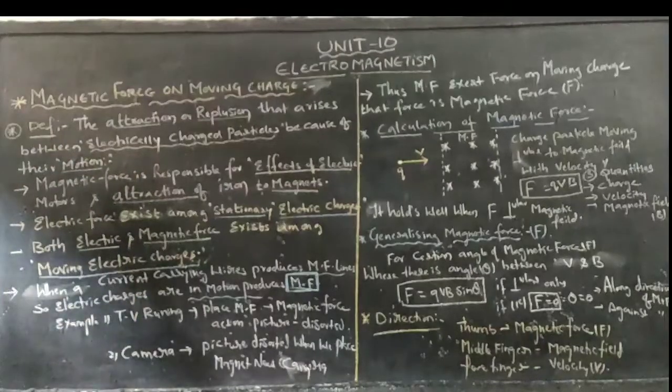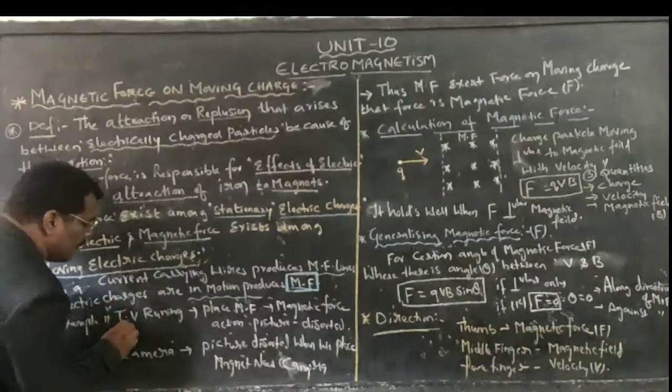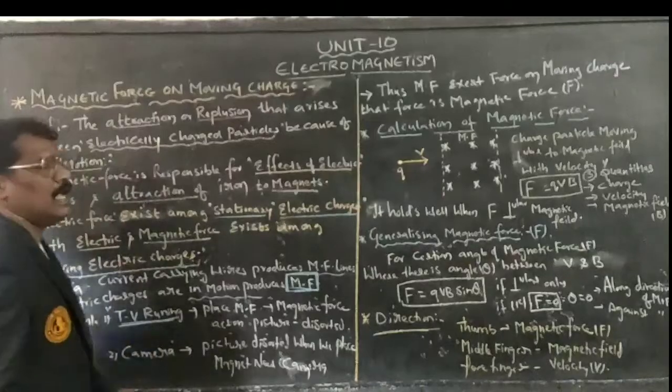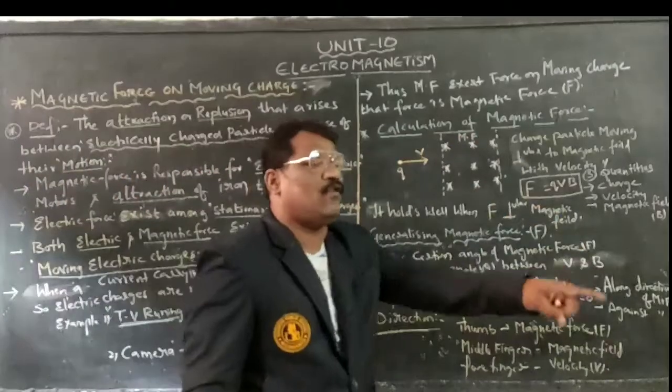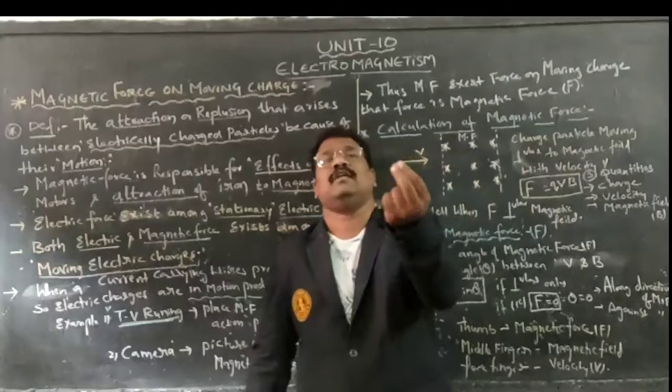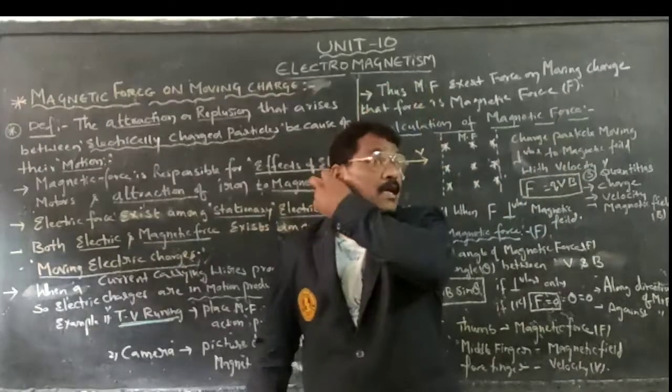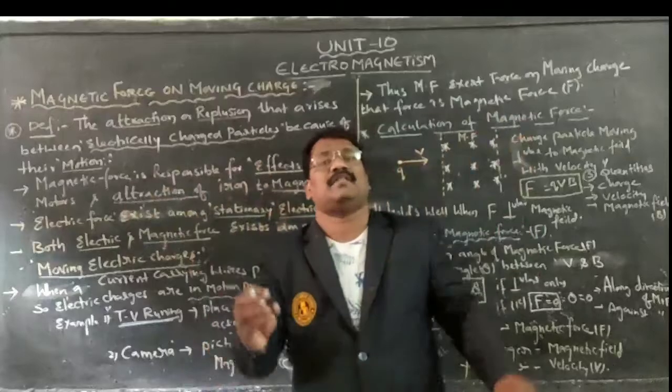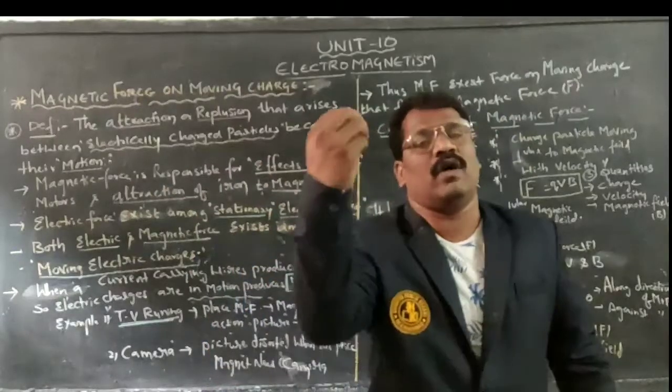That force is called magnetic force. Example, when a TV is running continuously, it means the flow of charges is taking place within that TV. Through the picture tube the charges move, and the picture appears, audio as well as visual.